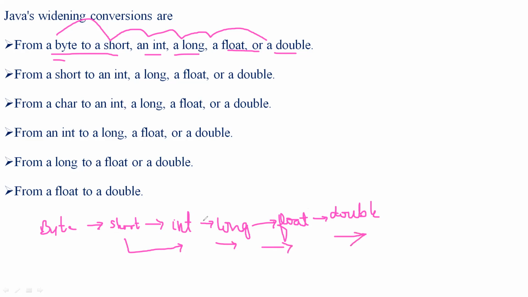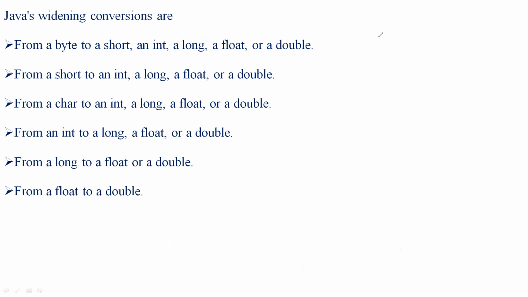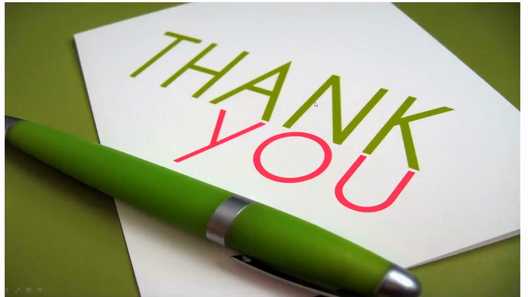If the conversion is happening from int, then int to long, long to float, float to double. Similarly, if it is long, then long to float, float to double. If it is float, then it is float to double. So this is how the widening conversions are taken up with respect to Java's type conversions. So this is about type casting and type conversions in Java.